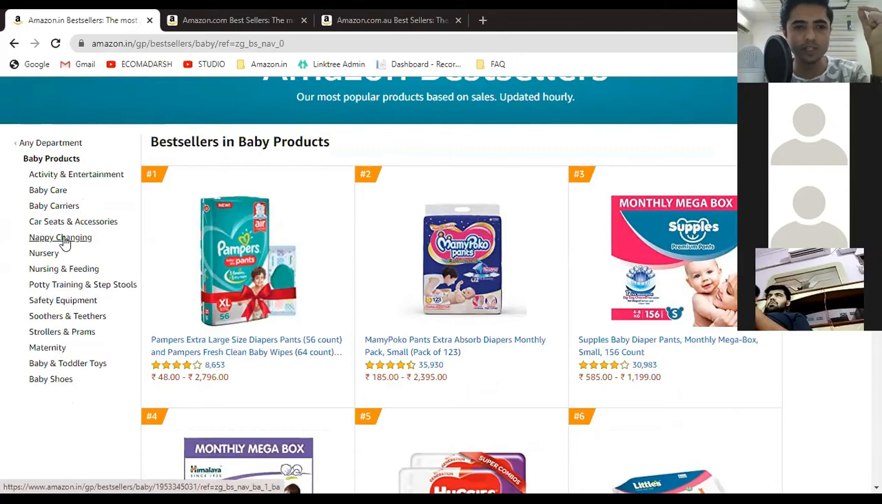What you have to do is select one of the subcategories. You have to select each and every category one by one. Let's select activity and entertainment. So under activity and entertainment,